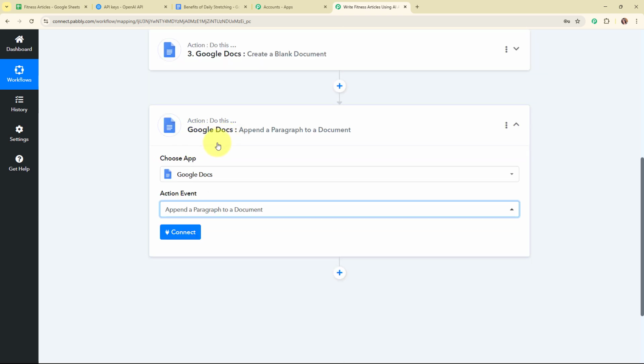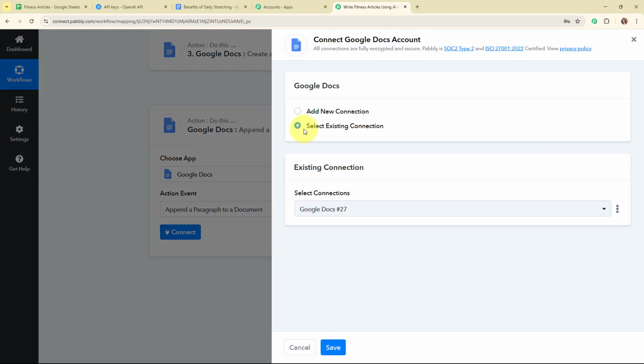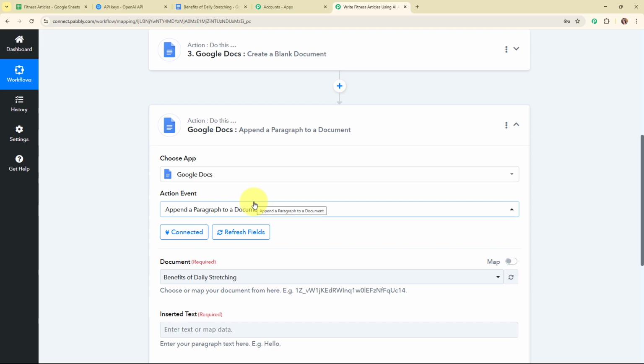Alright, so now, to connect my Google Docs with Pabbly Connect, I'm going to click on this Connect. This time to build this connection, I'm going to click on Select Existing Connection, because I've already connected my Google Docs account with Pabbly Connect in my previous action step. Alright, so now after selecting my existing connection, I'm going to click on this Save. And here you can see we are now successfully connected.